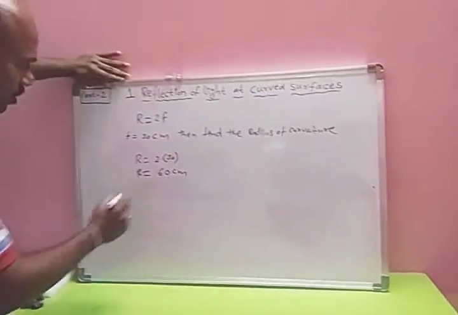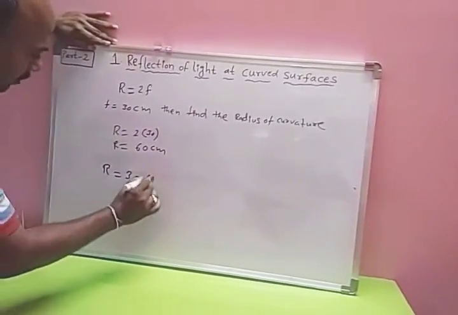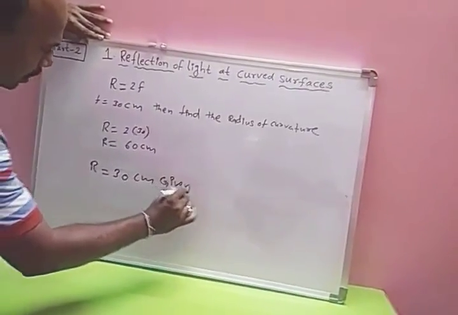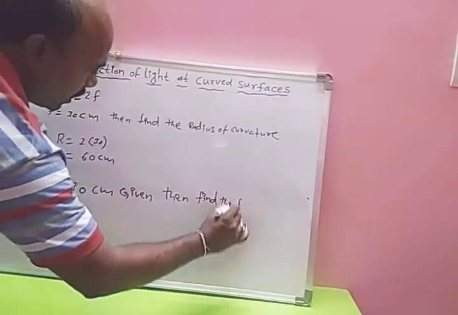Suppose R equals 30 centimeters is given. Then find the focal length.